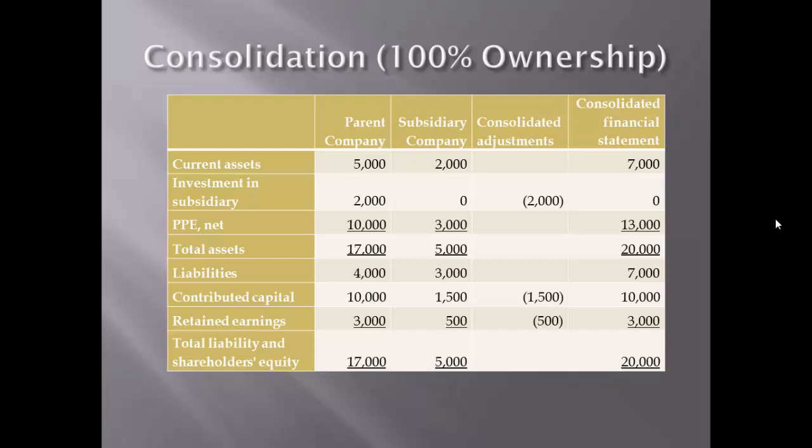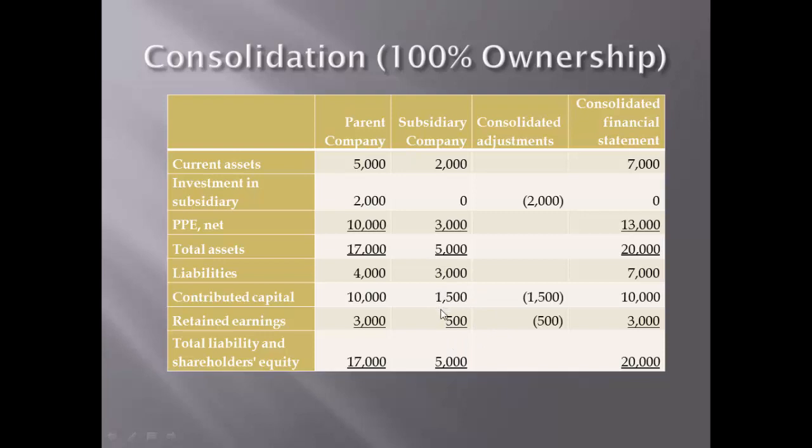And we see this in the consolidated adjustments. Investment in subsidiary is eliminated. Contributed capital and retained earnings of the subsidiary are also eliminated. Let's now consider consolidation when ownership is less than 100%. Again, the asset and liability accounts of the parent company and the subsidiary are combined into the consolidated financial statement.